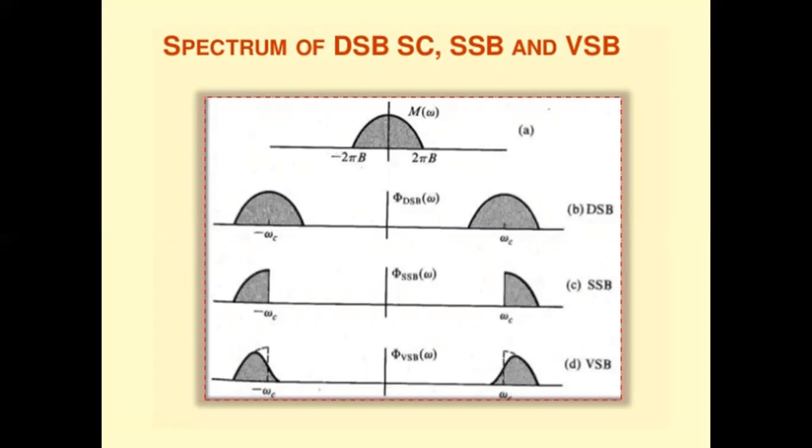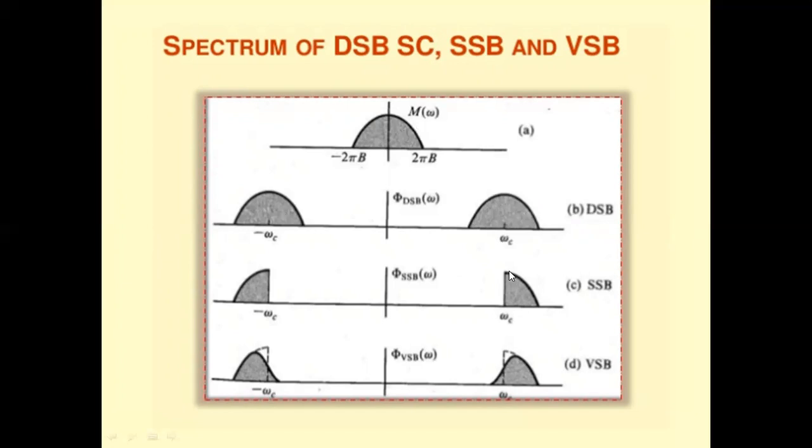I repeat, this is the spectrum of the original message. When it is placed onto a carrier, the spectrum is shifted by omega C towards the right side and omega C towards the left side, and we get the DSBSC modulated signal, which contains both the upper sideband and the lower sideband.